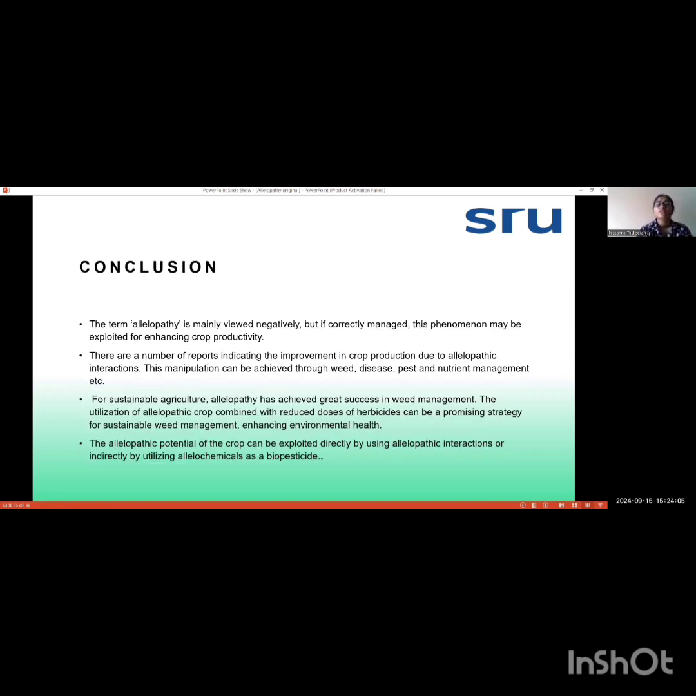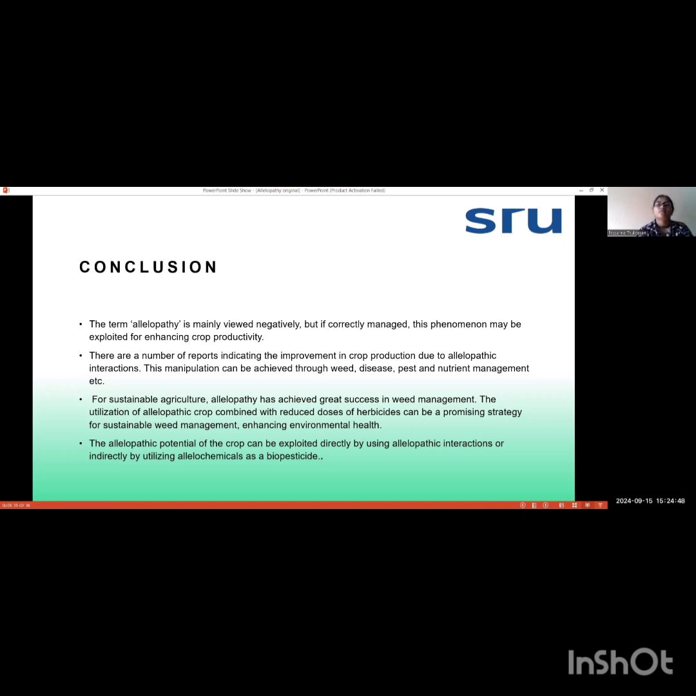In conclusion, the term allelopathy is mainly viewed negatively, but if correctly managed, this phenomenon can be exploited for enhancing crop productivity, like increasing sustainability, eco-friendly agriculture, and bioherbicides. There are a number of reports indicating improvement in crop production due to allelopathic interaction. Nowadays many people are using allelopathic crops that help in crop production.